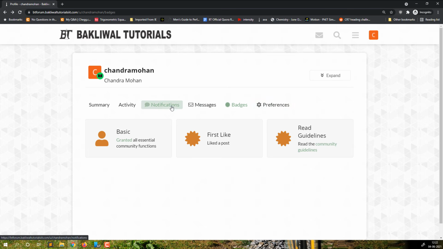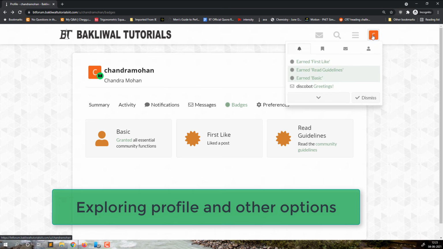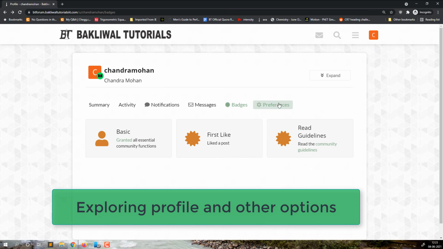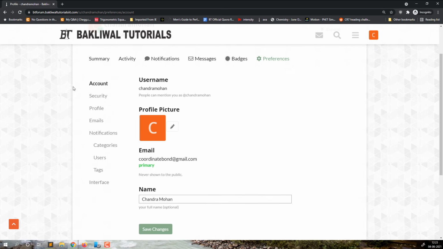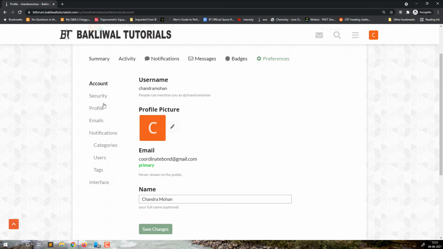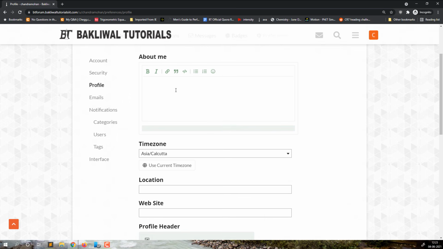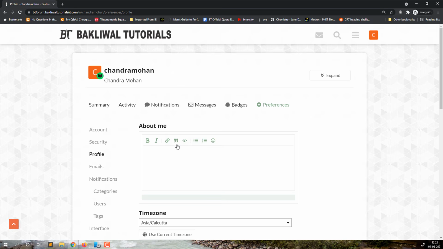Now there are messages, notifications, activity and summary in front of you when you have clicked on your profile. Now, preferences are very important. In preferences, there are multiple options. In account, you can change your name and your profile picture. Make sure that you don't use any irrelevant profile pictures. Your profile picture must be very decent. Then in security, you can enable two-factor authentication and reset your password from here. You can write about me and other things in the profile section.